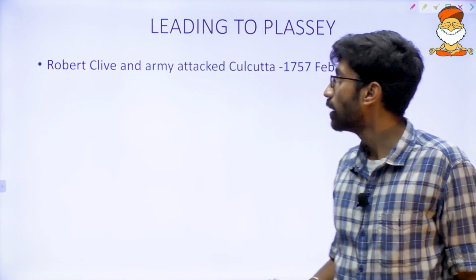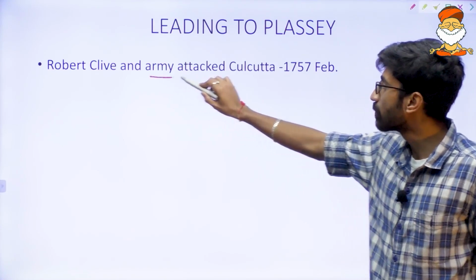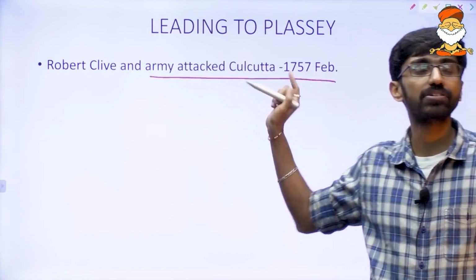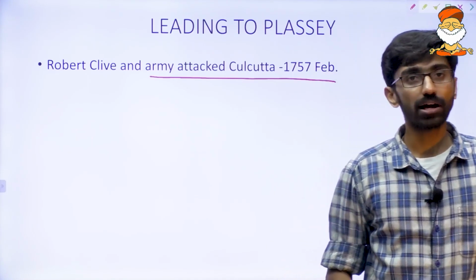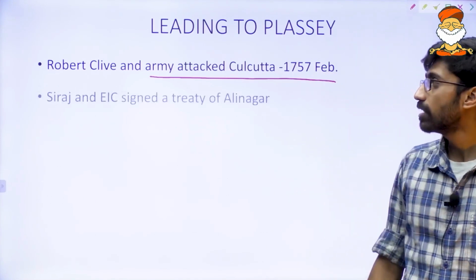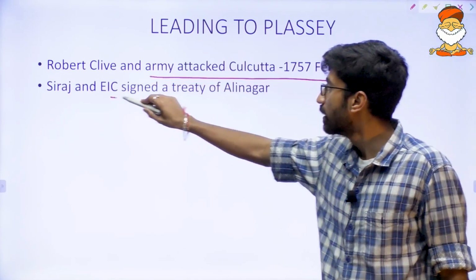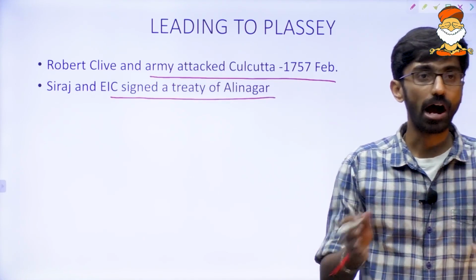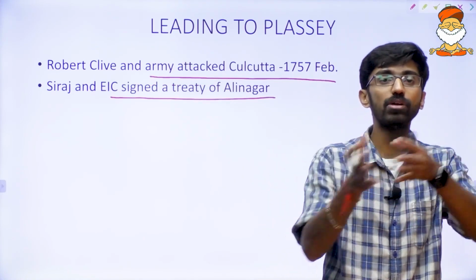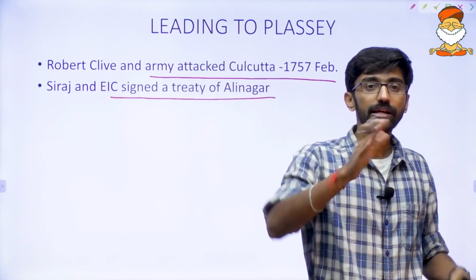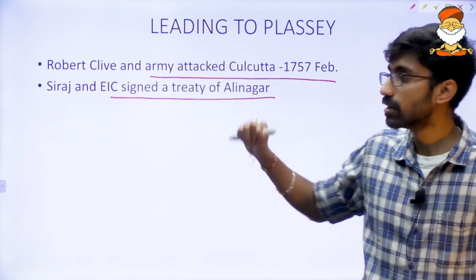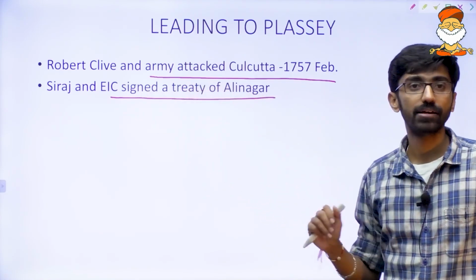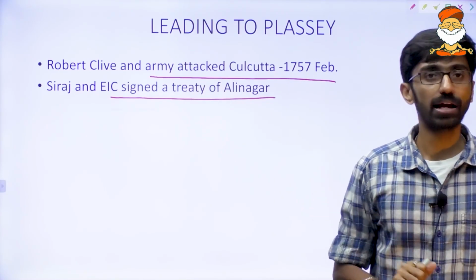Now what happened? Robert Clive and the English army attacked Calcutta in February 1757. Now they attacked Siraj-ud-Dowla in Calcutta in February 1757, and Siraj-ud-Dowla and the East India Company signed a treaty of Alinagar after this conflict. First Siraj-ud-Dowla attacked, and later the English attacked. Kind of an even battle, we can say. Now Siraj-ud-Dowla got defeated, and that is the reason they signed a treaty. The treaty is called the Treaty of Alinagar.